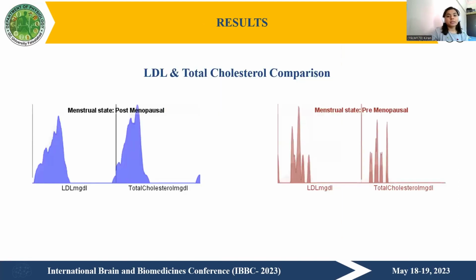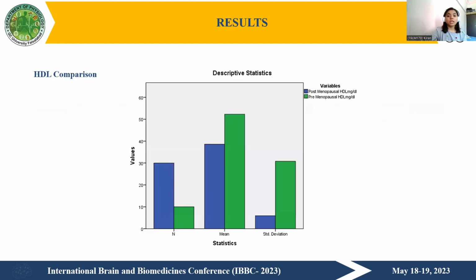Okay, this is the comparison of LDL and total cholesterol between these two populations. As we can see from the graph, there was a significantly increased value of LDL in postmenopausal women when compared to premenopausal women. Total cholesterol was also increased in postmenopausal women than premenopausal women. This is the comparison of HDL between these two groups. The HDL was significantly decreased in postmenopausal women. As we can see from the graph, the premenopausal women have significantly higher levels of HDL when compared to postmenopausal.